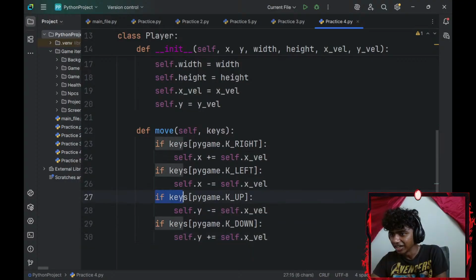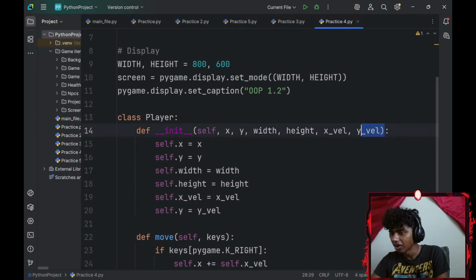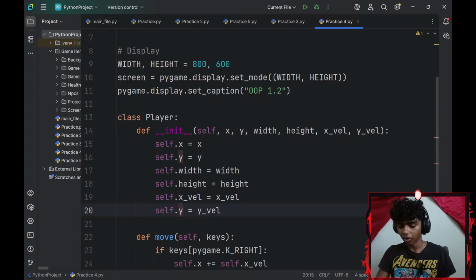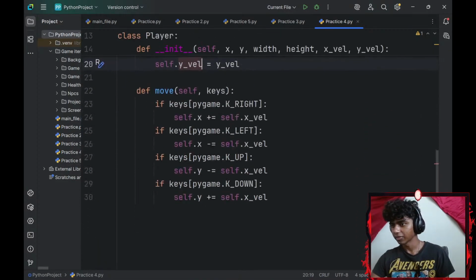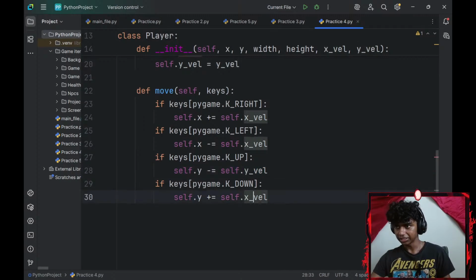If my keys at index of pygame.key is up, my self.y-axis decreases by my self.y-axis velocity. I did have a y-axis velocity. I even added an instance variable for it. Oh, okay, there we go. Y velocity. Perfection. Copy that. Paste it, paste it.